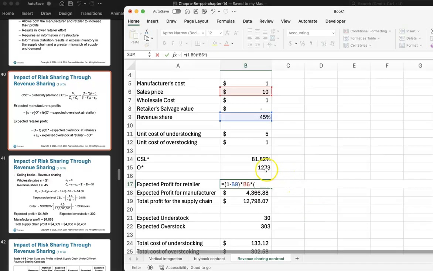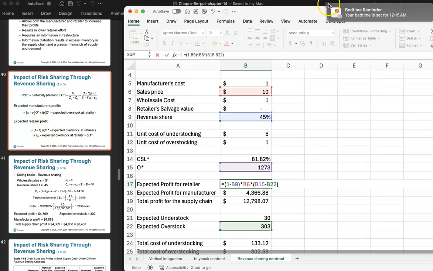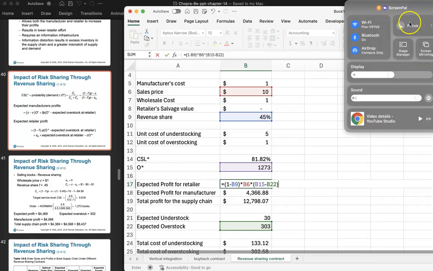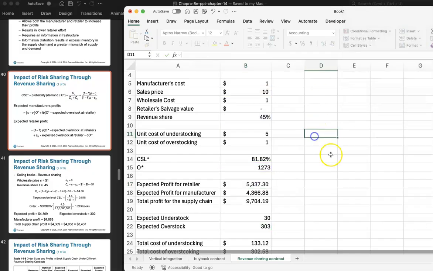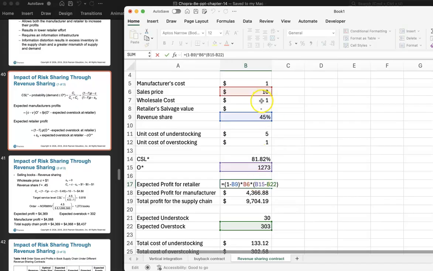And the number of units they expect to sell is the optimal order quantity minus the expected overstock.